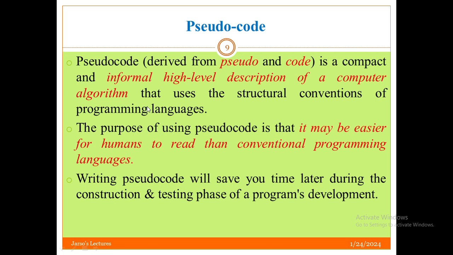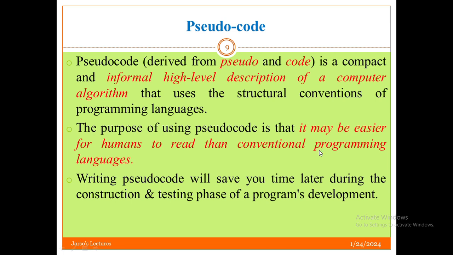The purpose of using pseudocode is that it may be easier for humans to read than conventional programming languages. It is easier to read than programming languages. As I have said already, both pseudocode and flowchart are good for general algorithms.